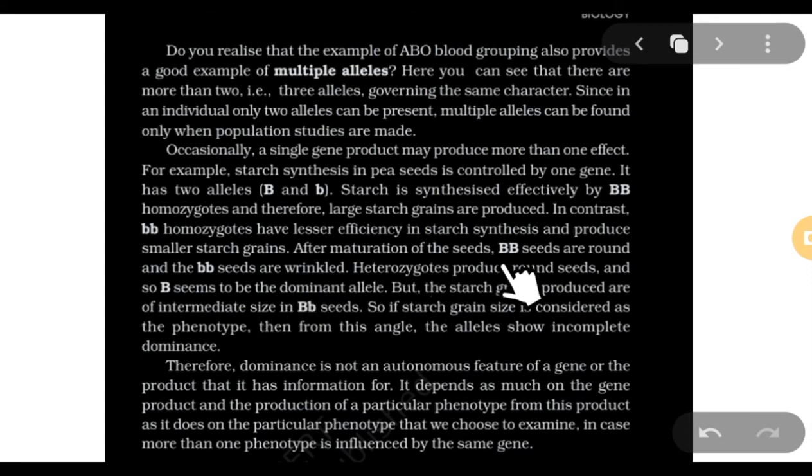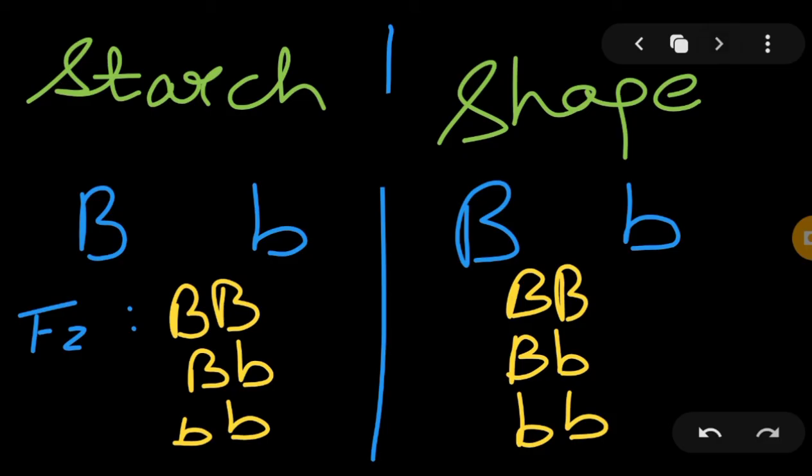After maturation, BB seeds are round, and they're talking about the shape. Right now I'm talking about starch synthesis. This produces a large amount of starch.